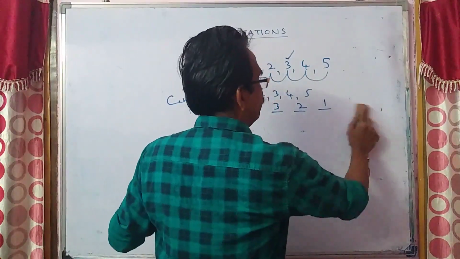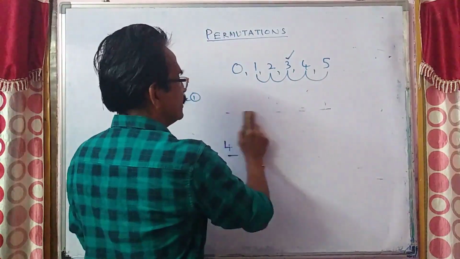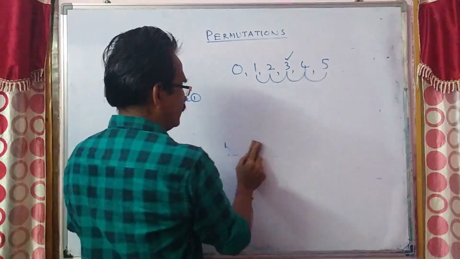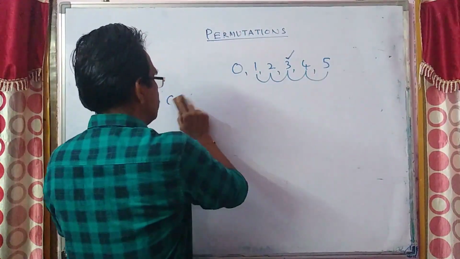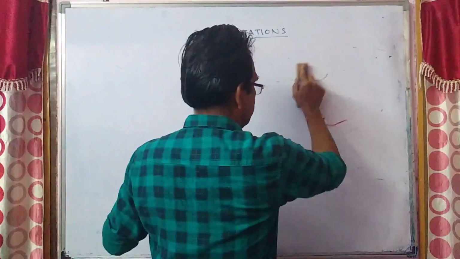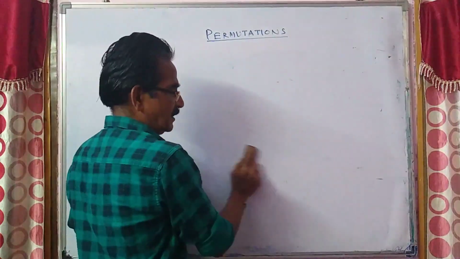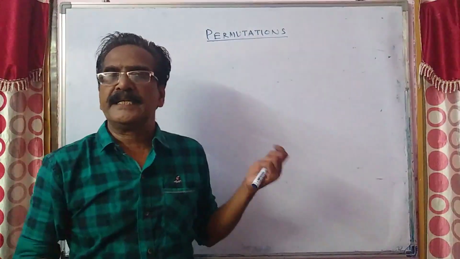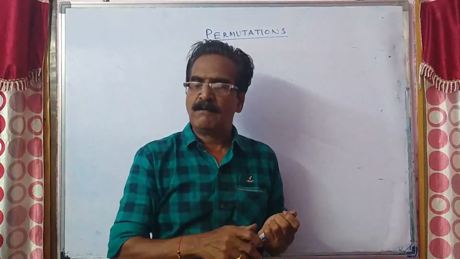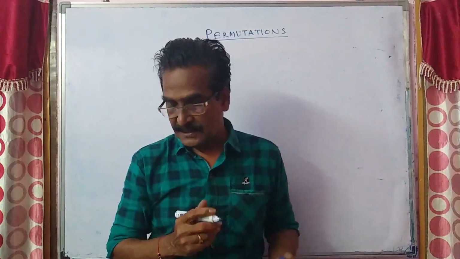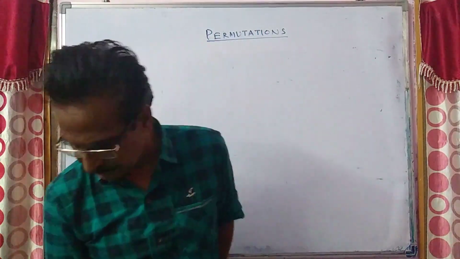The condition for divisibility by 3 is that the sum of the digits must be divisible by 3. In the first case the sum of the digits, 15, is divisible by 3. In the second case the sum, 12, is divisible by 3. Okay friends, there is no other combination.